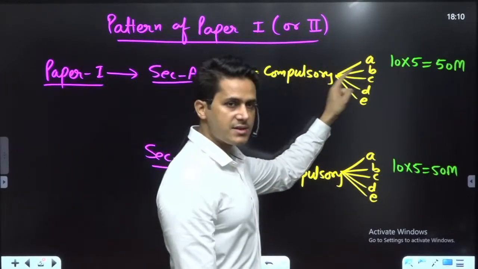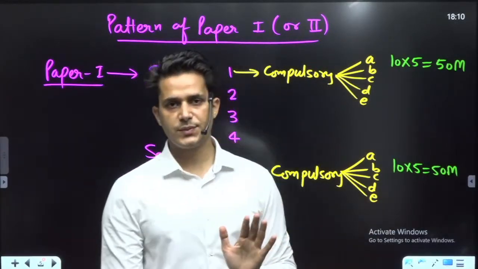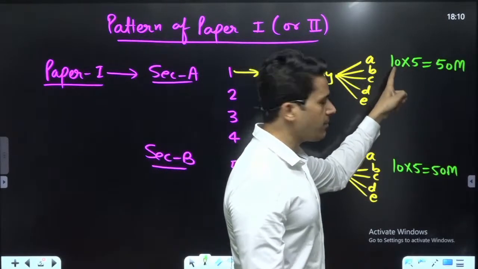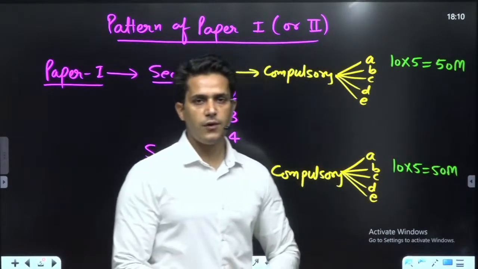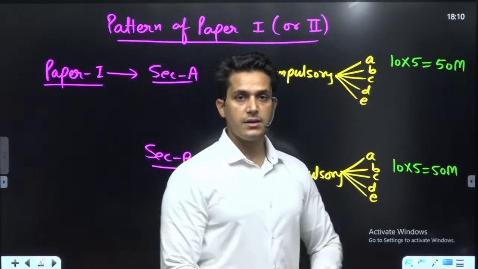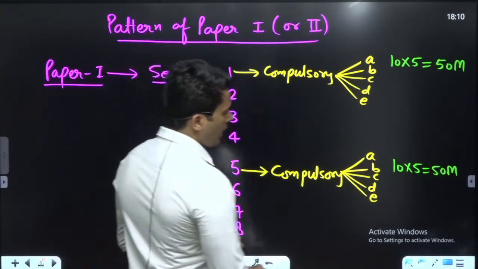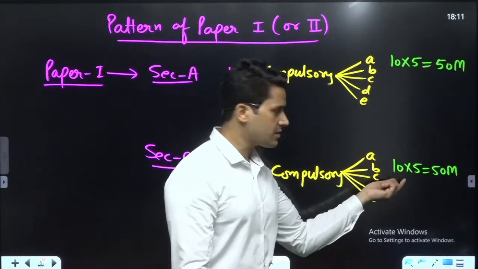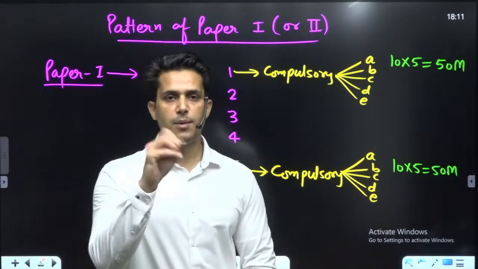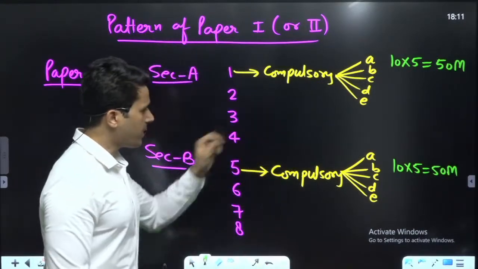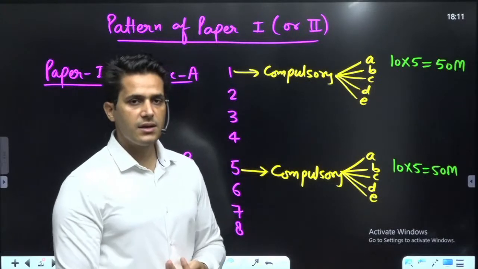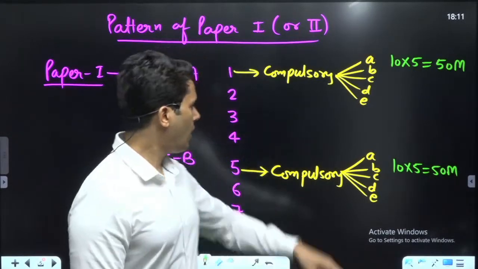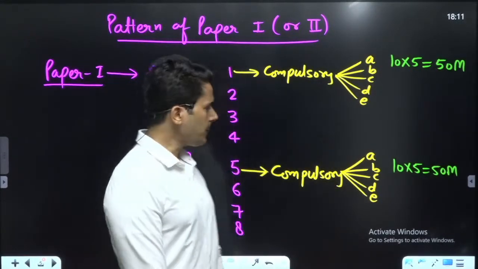These have 5 parts A, B, C, D, E, each part of 10 marks, and thus the total marks of question number 1 is 50. Similarly, question number 5 has 5 parts, each of 10 marks, equal to 50 marks for the complete question. These two questions are compulsory, so you can't skip any of the parts A, B, C, D, E. Okay.